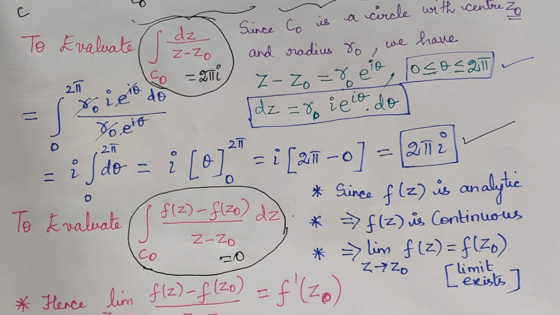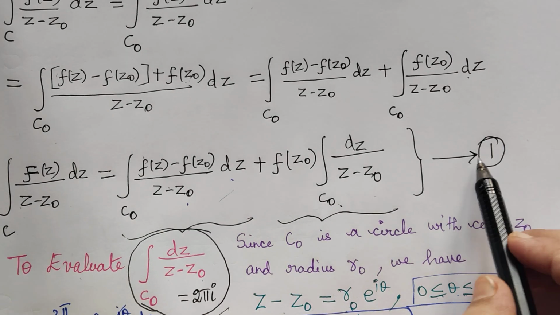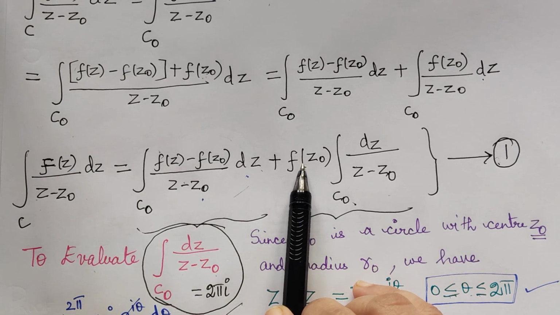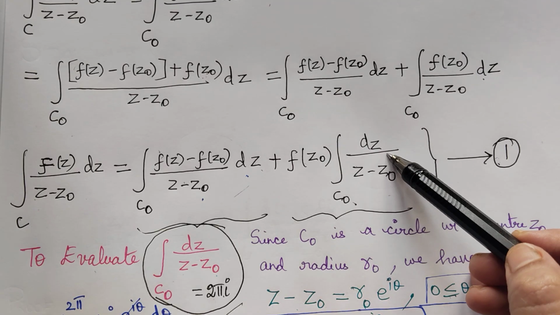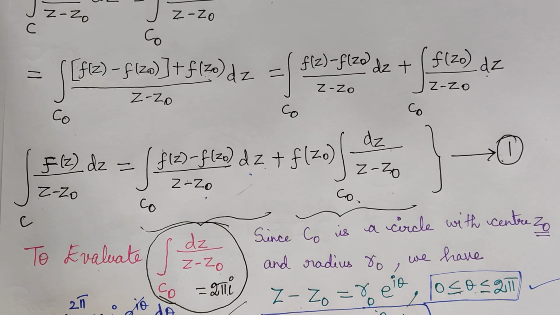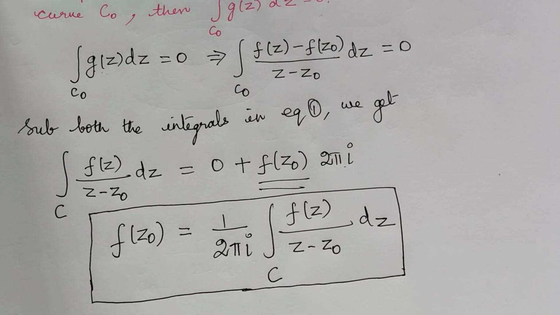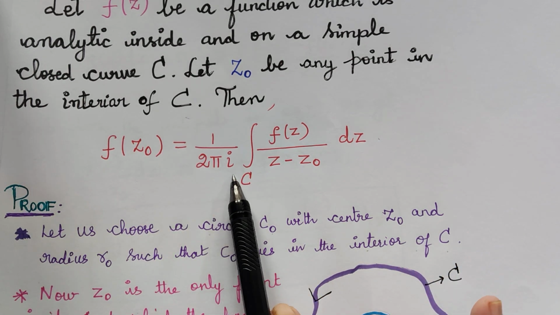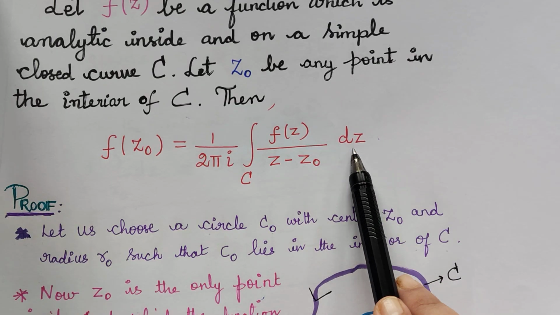Now we are going to make use of these two integrals in equation 1. This integral is 0, plus f of z naught multiplied by the value of this integral, which is 2 pi I. So we shall substitute that. Equation 1, on substituting these two integrals, will turn out to be f of z naught equal to 1 by 2 pi I, integral over C of f of z divided by z minus z naught dz.